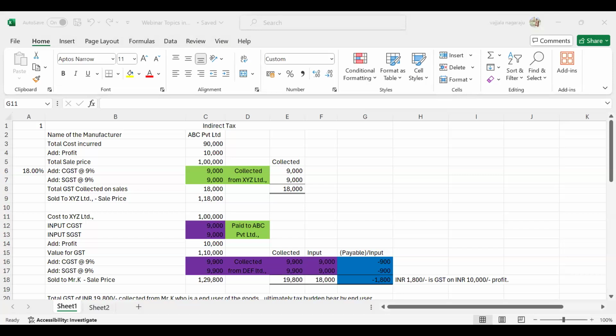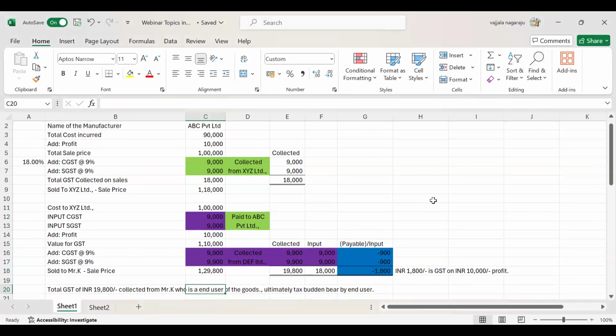He will log into the GST website and declare his sales to you, in this case Mr. K. What is the sale price?